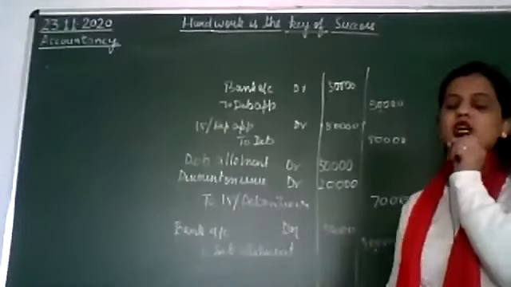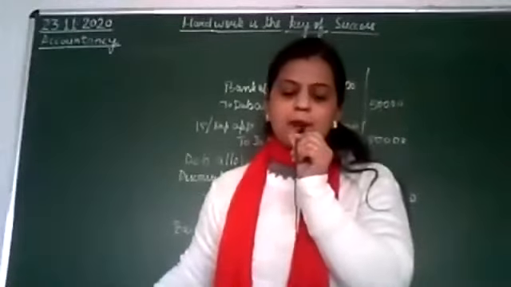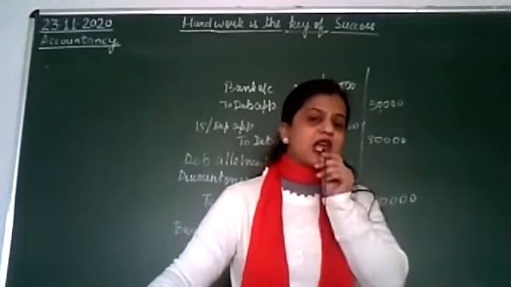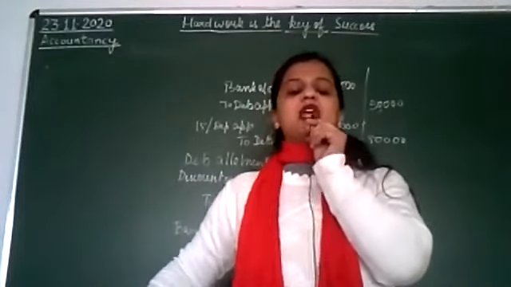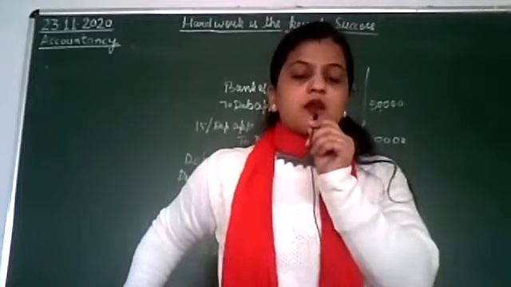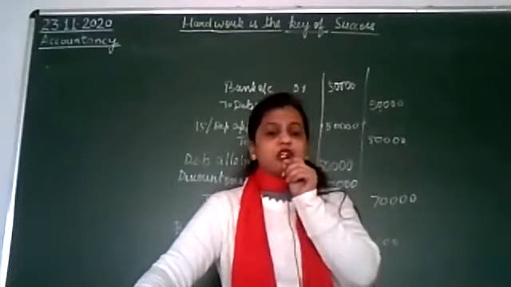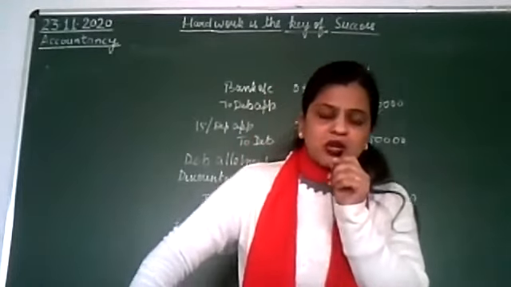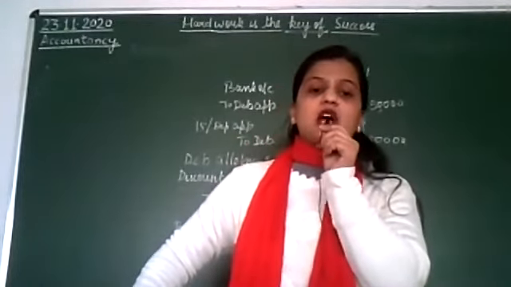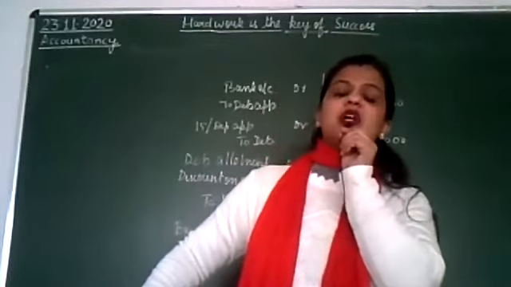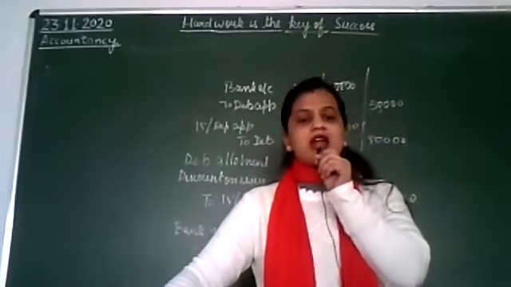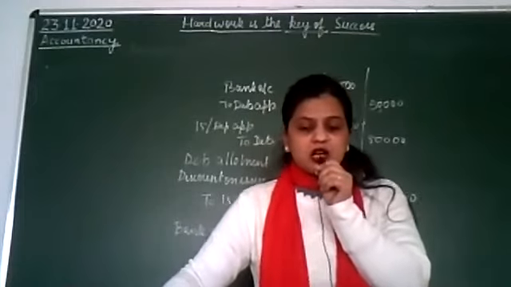Afterward, debenture first and final call account debit to debentures. That will be 80,000. 80,000 means 1 lakh will be there, because 50 rupees on balance means the call is on 50 rupees, and 50 into 2,000 will be 1 lakh. And we will deduct the discount, that is 20,000, and then we get 80,000.